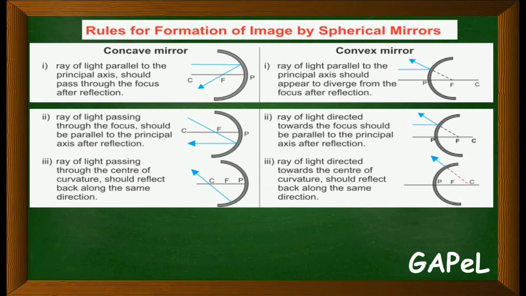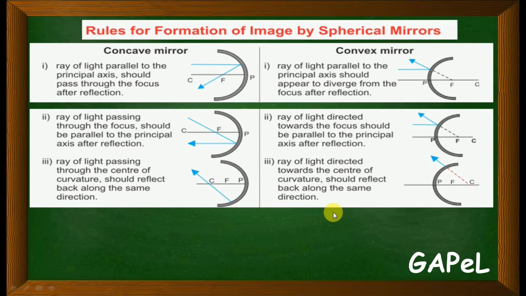The next point: a ray of light passing through the center of curvature should reflect back along the same line. Understand that the incident ray passes through the center of curvature and reflects here. The reflected ray will be in the same direction and will pass through the center of curvature. That's why the arrow is marked in the opposite direction. So this is the reflected ray, as shown. It reflects back in the same direction.